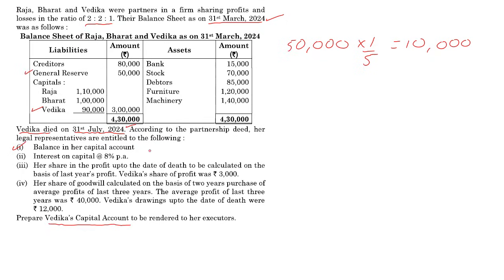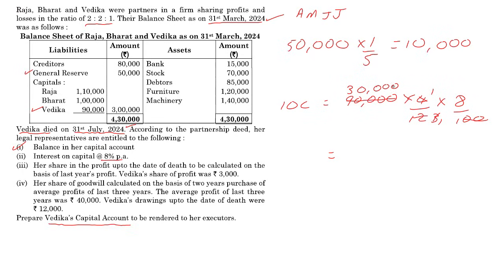We have looked after the reserve. Our next step is calculation of interest on capital, and our interest on capital is going to be equal to the principal, which is 90,000, into time. Count from 31st March to 31st July: April, May, June, July, 4 months. So into 4 by 12 into 8, into 8%. Percent means upon 100, and we simplify this. 4 ones are 4, 3 threes are 9, and of course the last step we cut out the zeros. So 300 into 8, which is 2,400, which is interest on capital.